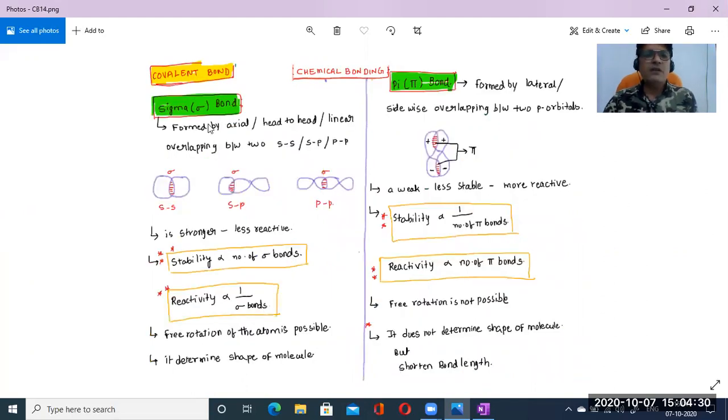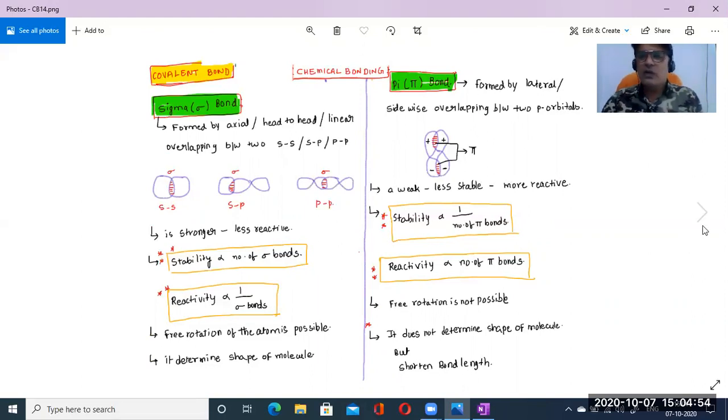We also learned about the sigma bond and the pi bond, their stability and reactivity, which one is strong and which one is weak, and which one allows free rotation and which does not. Each and every point we learned in the previous part.